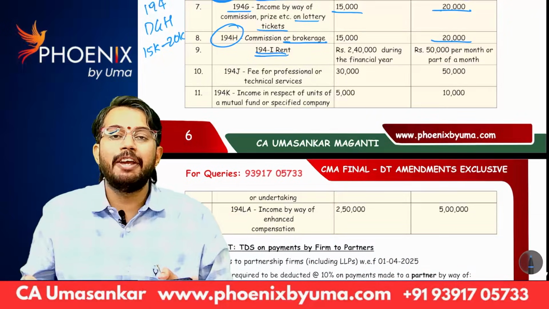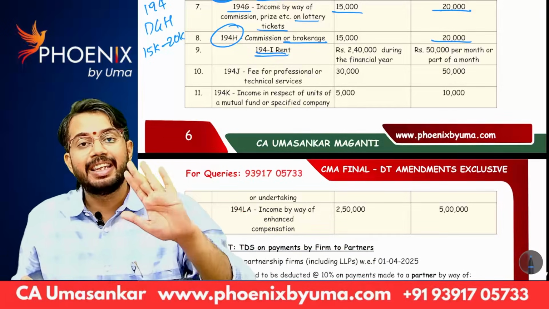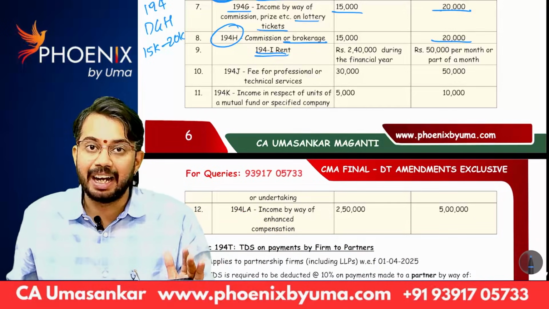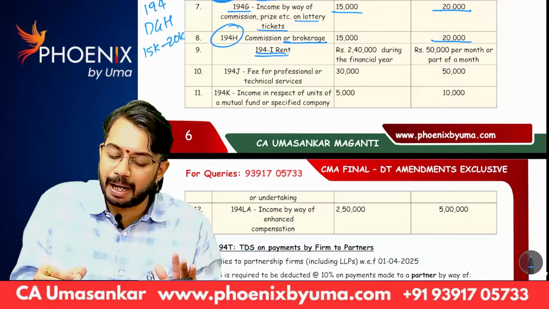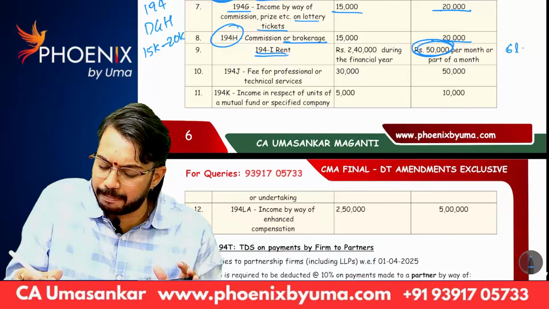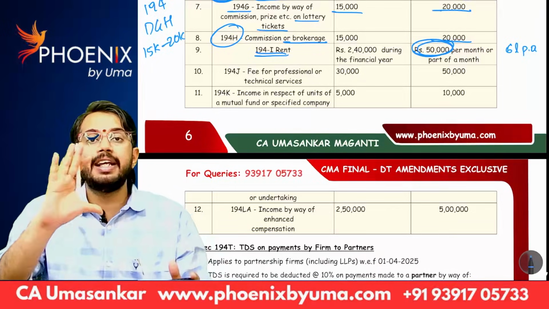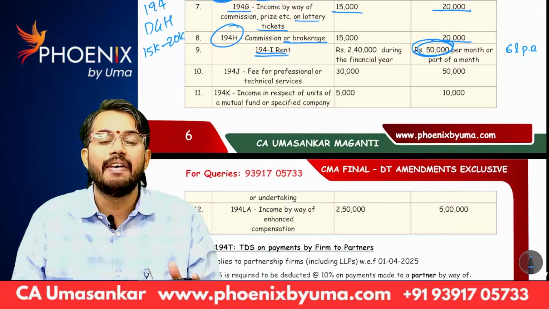Next, 194I, rent. You all know, if amount of rent in a financial year is more than 2,40,000, then TDS is required to be deducted. That is before. From 1st April 25 onwards, 50,000 per month. That means 6 lakhs per annum. Only if amount of rent is more than 6 lakhs, then only TDS is required to be deducted under section 194I.